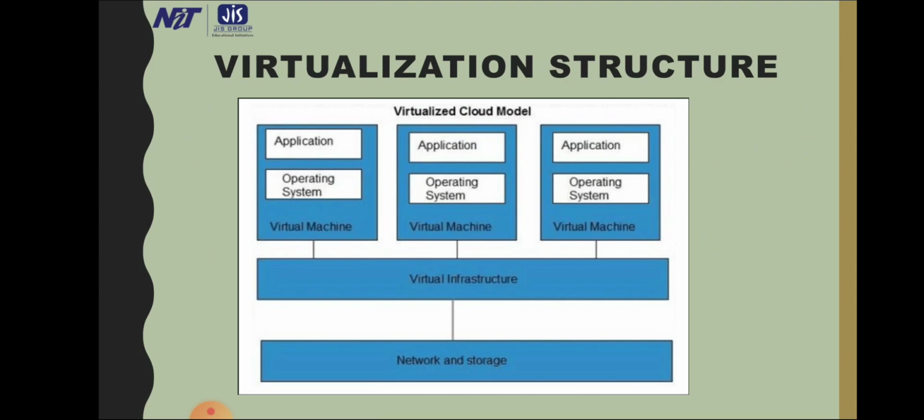We call it the virtualization structure. There are virtual machines which are attached with virtual infrastructure, and this is attached with network and storage, through all the machines in the network. The virtual machine under the virtualized cloud model has machine, operating system and applications.